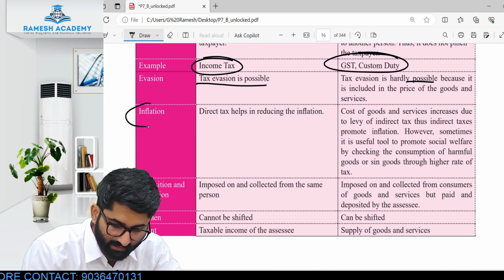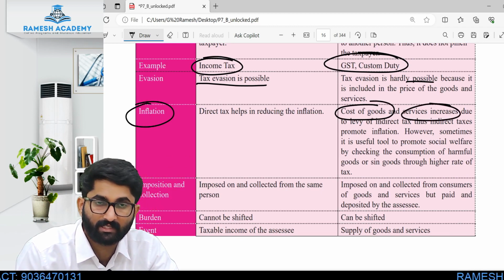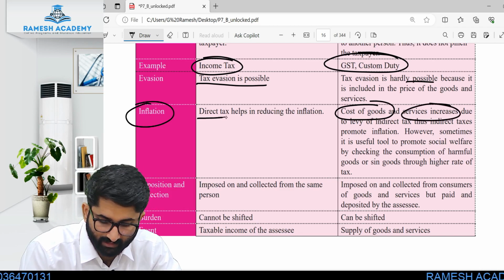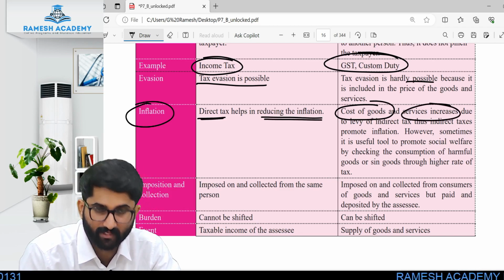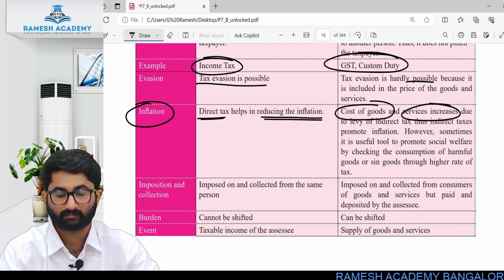Next one, it leads to which one? The cost of the goods and services increases. That's why it leads to inflation, but direct tax helps in reducing the inflation. It will reduce the inflation, it will not increase.